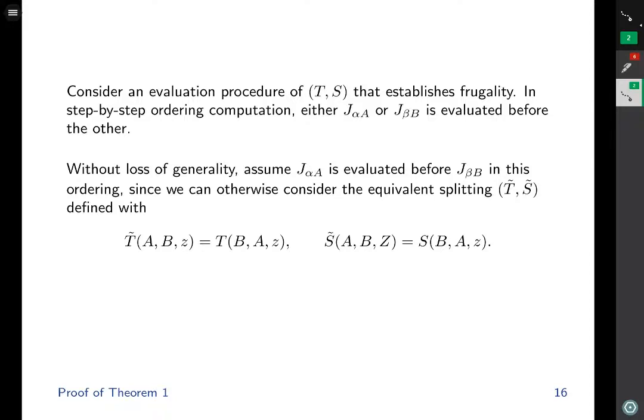because otherwise we can consider the equivalent splitting T tilde comma S tilde that has the ordering of the operators A and B swapped. That will make the resolvent with respect to A be evaluated first.